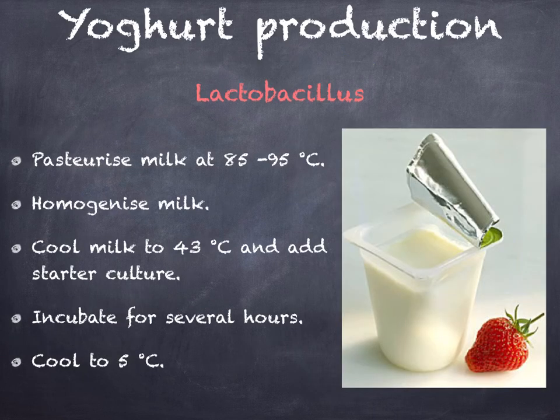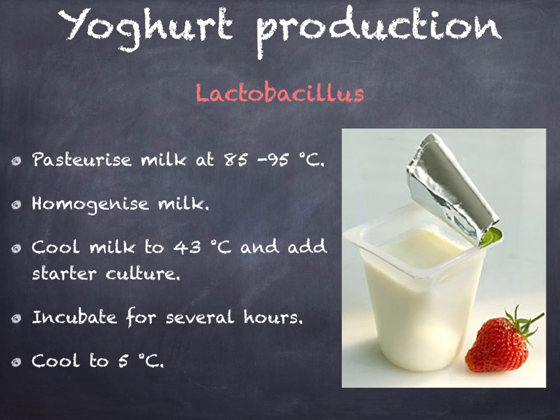The bacterium lactobacillus can be used to produce yogurt. This happens because the bacteria convert the lactose present in milk into lactic acid. Firstly, the milk is pasteurized to kill any microorganisms. Then it is homogenized, which involves passing it through a fine sieve. This prevents the milk separating out.